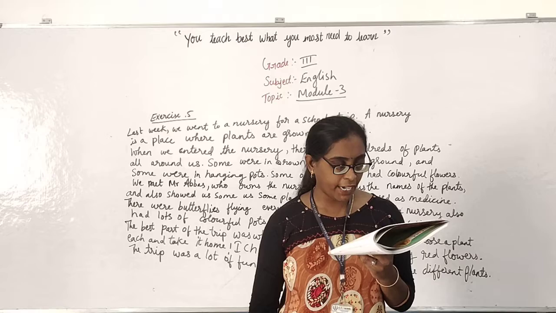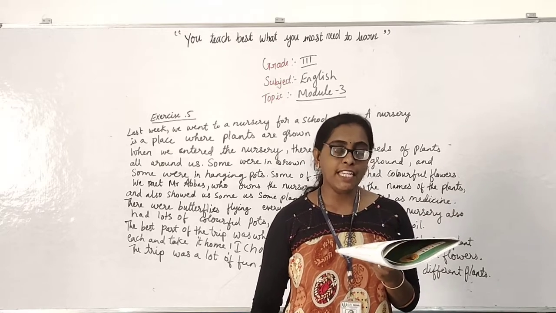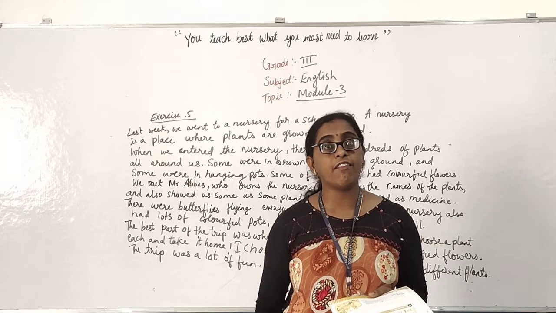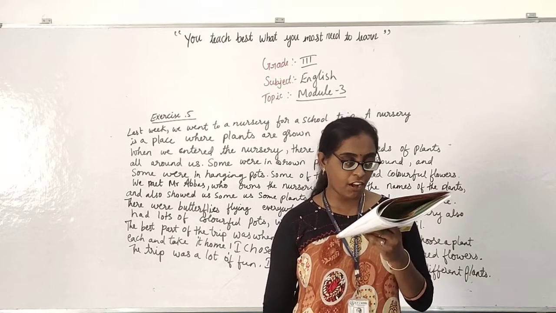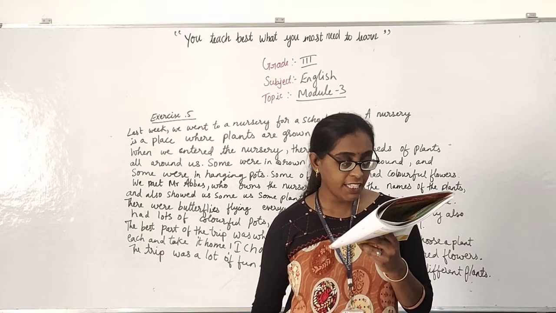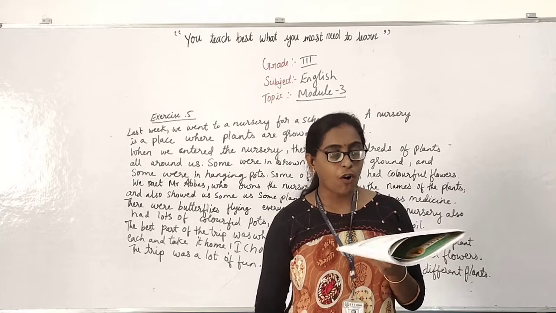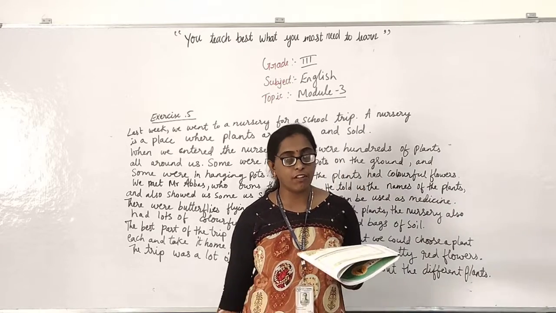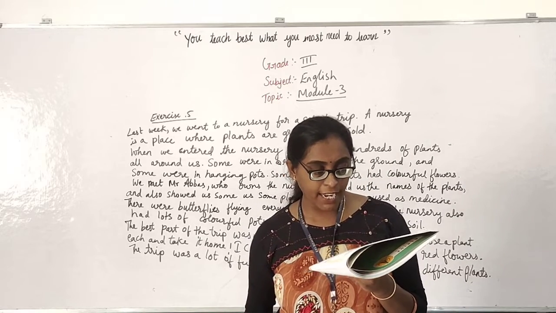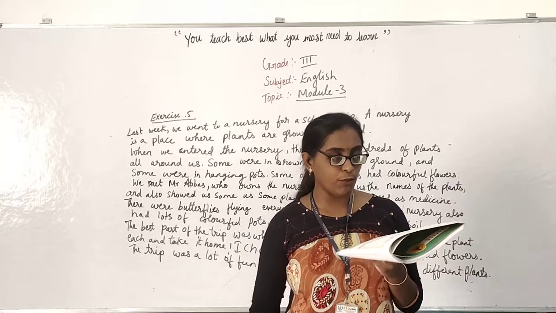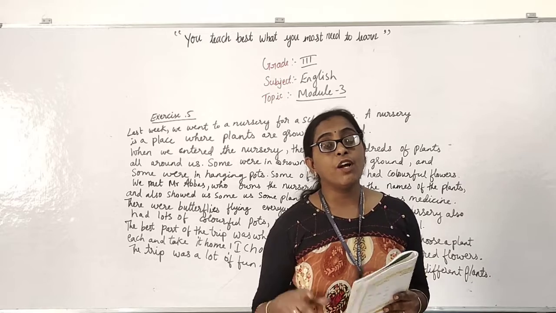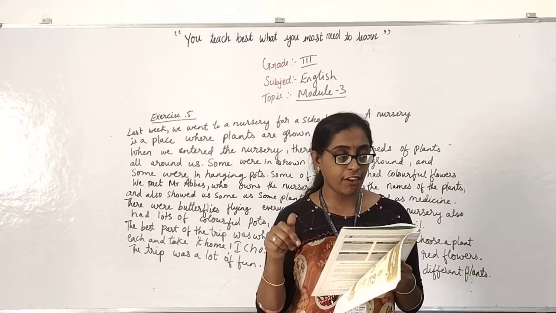That fell into a bucket of blue dye when he was being chased by some dogs. S-O-M-E. They have written S-U-M-E. So that is wrong, right? When he came out of the bucket, he had turned blue and all the animals were scared of him. They treated him like a king because they thought he would be powerful. Yes, but not one. It should be one, but they have written one.